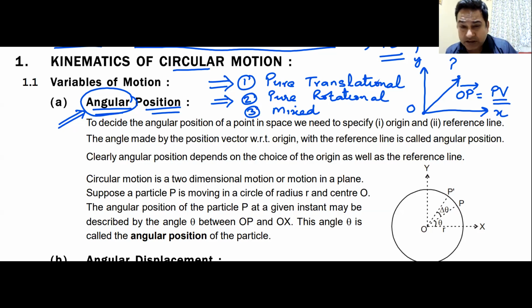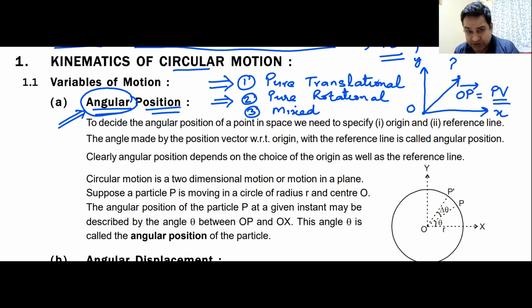This was telling us the position of P with respect to O. If you know O, you can find out P. Position vector. Do we remember this position vector? Can I have some raise hand? Yes, sir. We remember this position vector in translational motion.